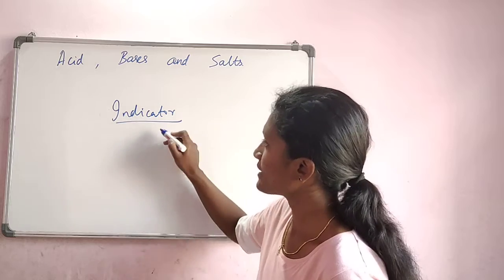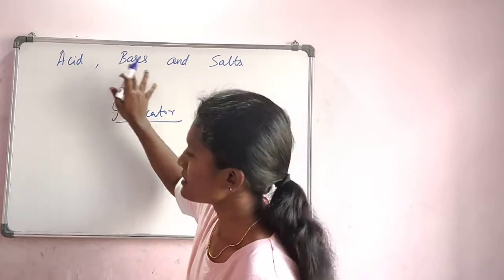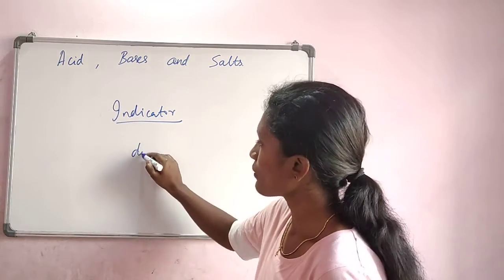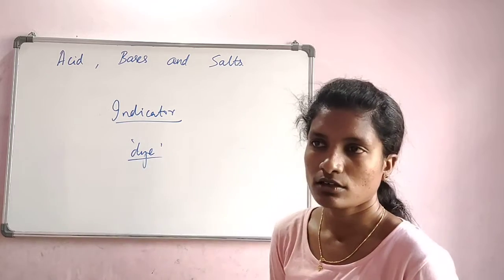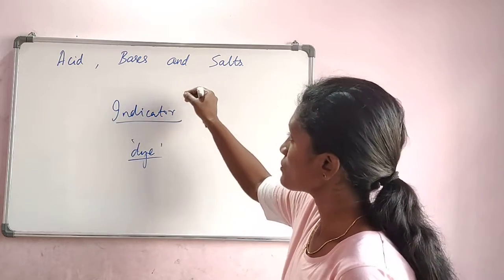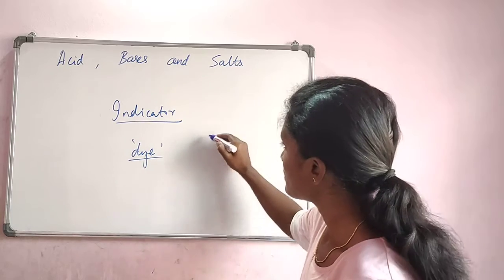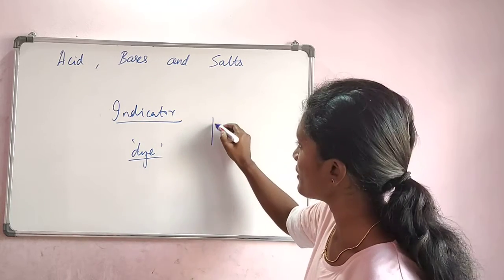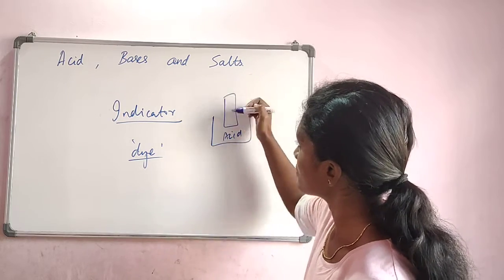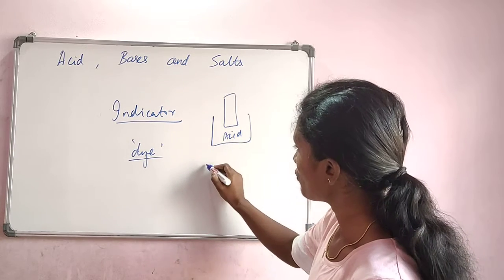Similarly, here there is an indicator. There are some signs which will be shown which prove acid, base and salt. So what is an indicator? An indicator is a dye. It's a kind of color. This dye will change when it is put into an acid or base; it gives a different color. Now let us say there is an indicator which is a color. If it is put in an acid solution, this is the indicator paper. If you put it in that, what will it change into?